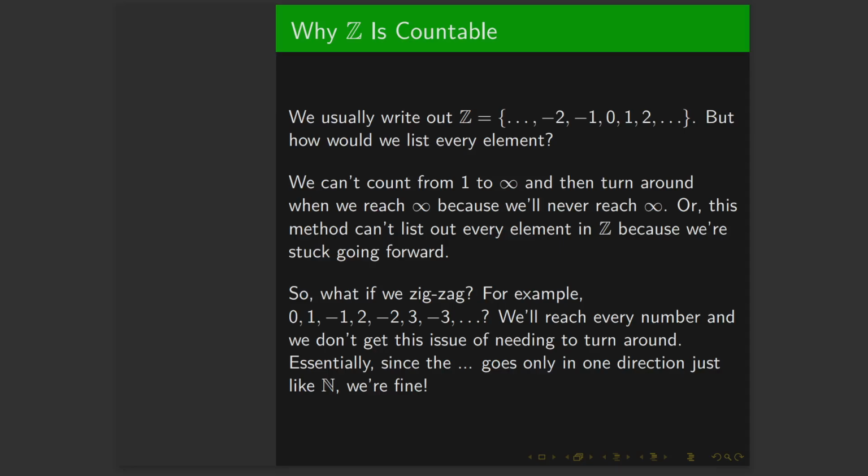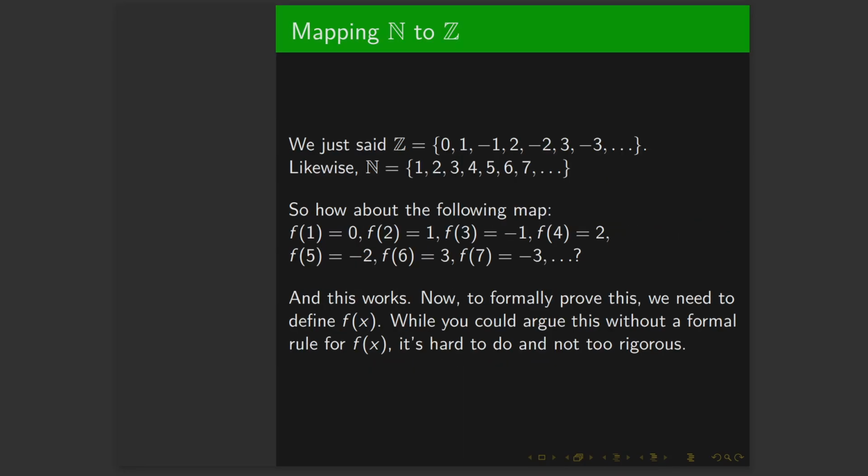And the cool thing here is that because the dot dot dot only goes in one direction, it kind of acts like the natural numbers. So that's another way that you can think about this. So how are we going to map the natural numbers to the integers? Well, we can list out instead starting from 0 and just keep going onward. Same with N. So what if we just match them up like a sequence? So we send f of 1 to 0, then f of 2 to 1, then f of 3 to -1, and f of 4 to 2, and so on and so forth. Pretty much if we're to imagine N and Z stacked on top of each other, we just link them up one by one. And this works. You will reach every single number, and we found a map from N to Z that is a bijection.